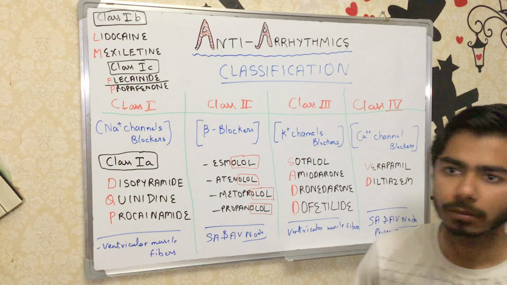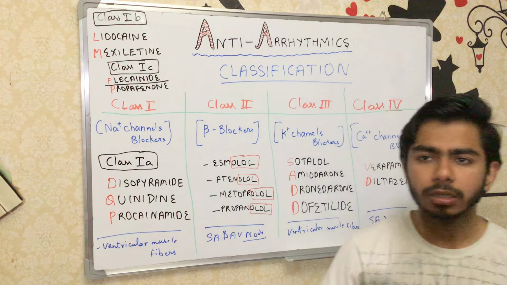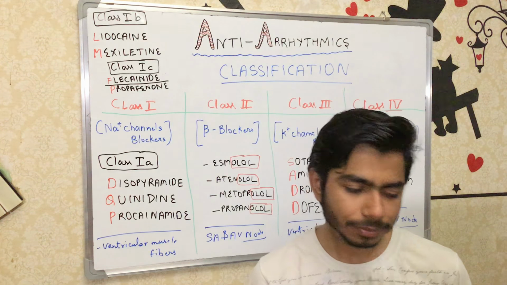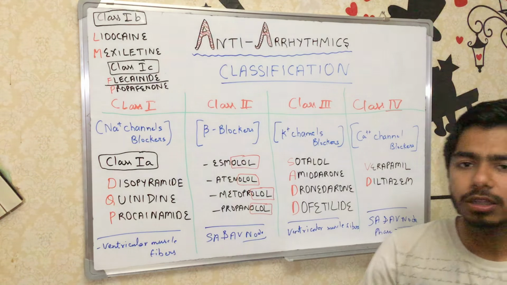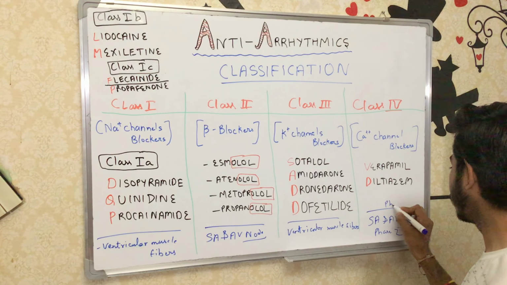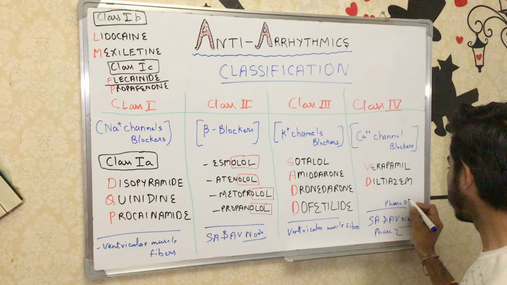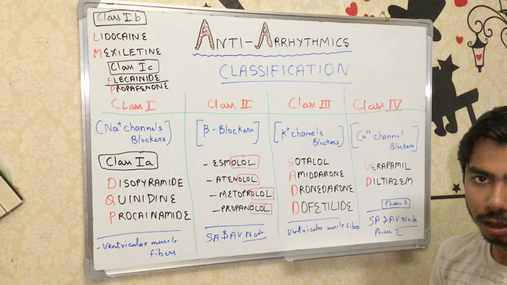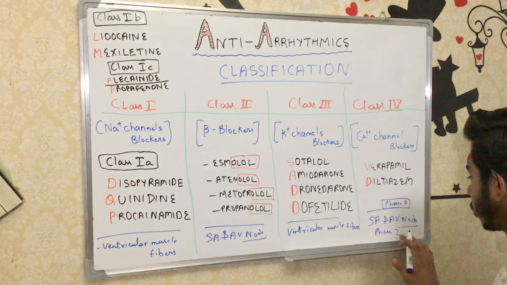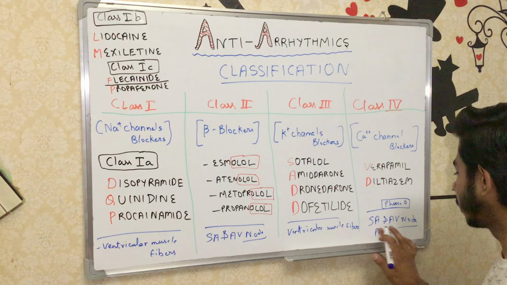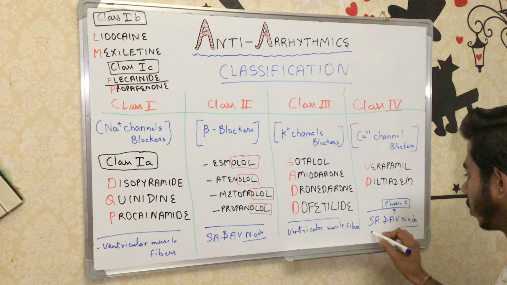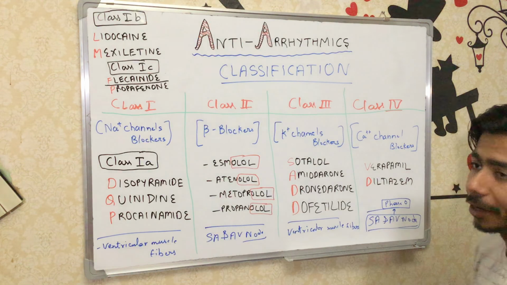However, if we are talking about the SA and AV node, then in that situation phase 0 will be affected. So phase 0 will be affected in the SA and AV node. They work very little on the ventricular muscle fibers. So you don't need to remember phase 2 for the ventricular muscle fibers. You have to remember phase 0 for the sinoatrial node and the atrioventricular node.